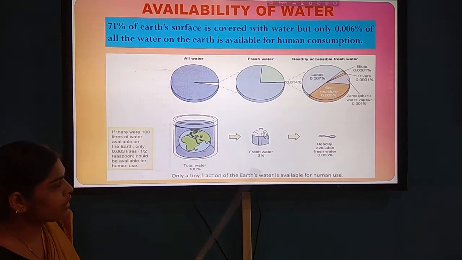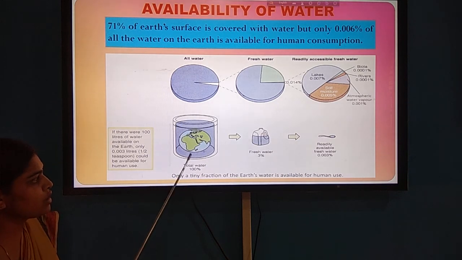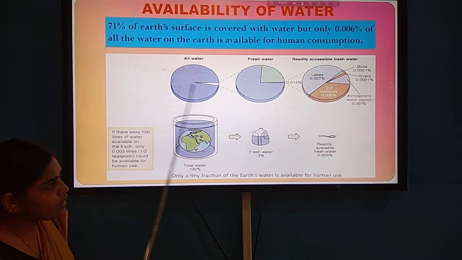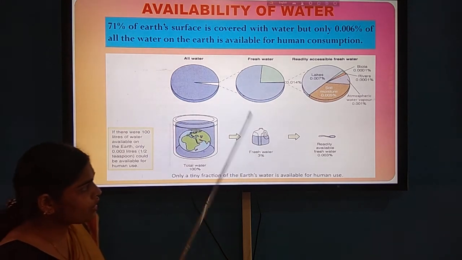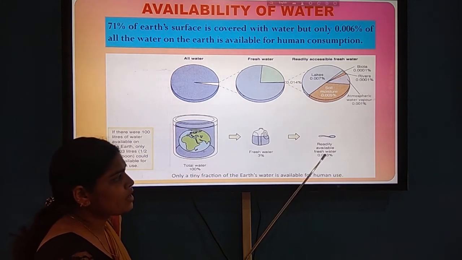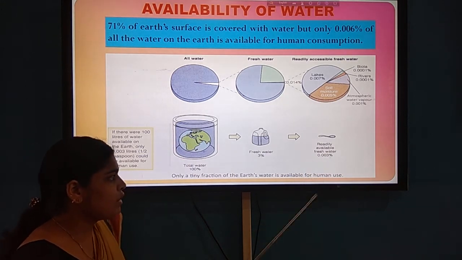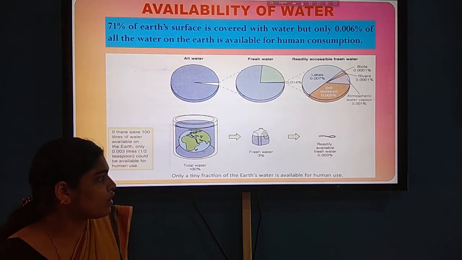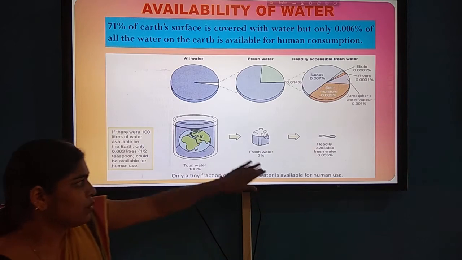Suppose there is a total of 100% water on the earth; out of this the fresh water is only 3%, and out of this 3% the readily available water is 0.03003%. So you can see that only a tiny fraction of the earth's water is available for human use.